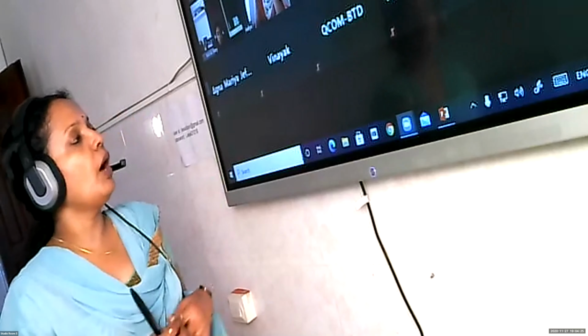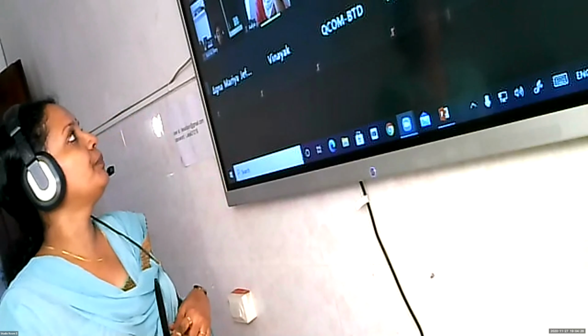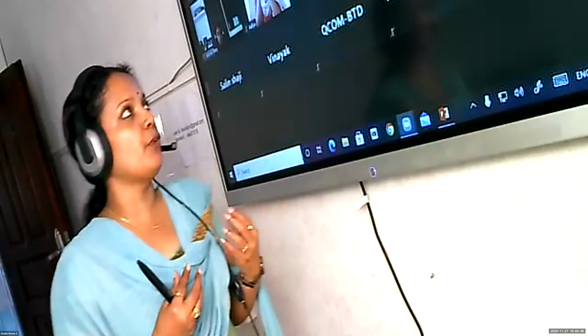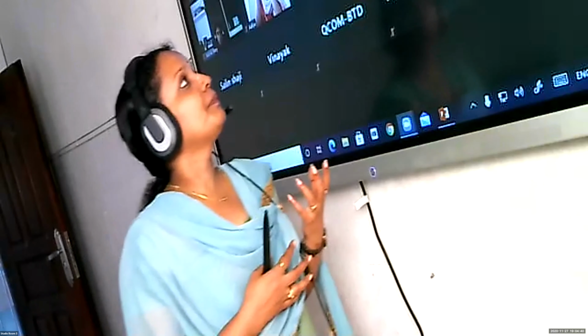So how are these buds formed? Anandita, how are buds formed? By repeated... I told you how are buds formed. By repeated what?